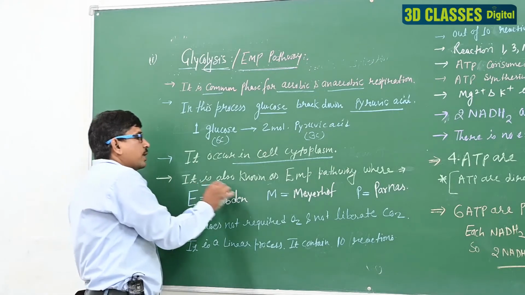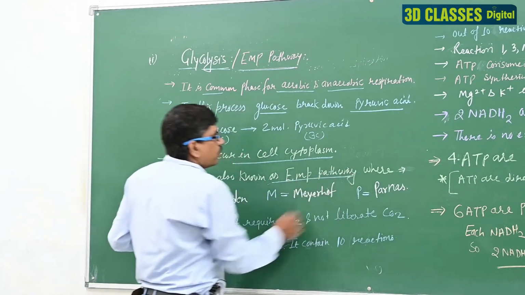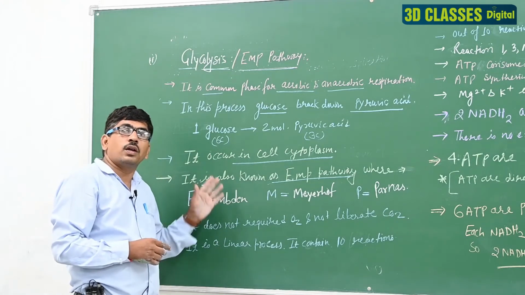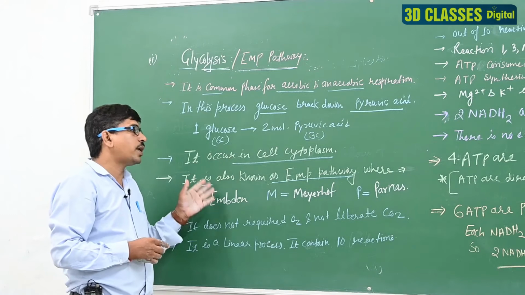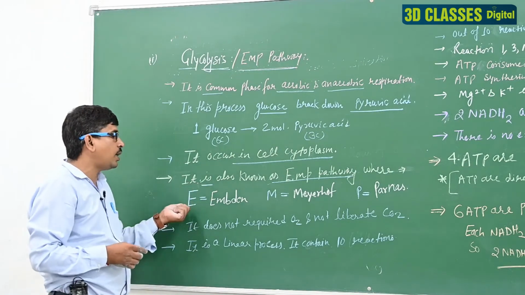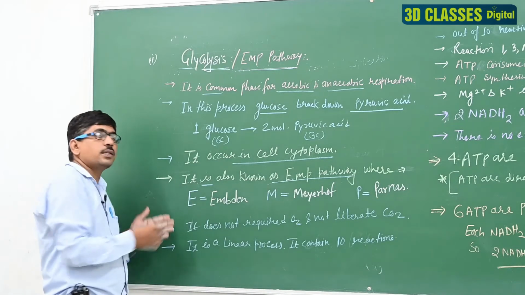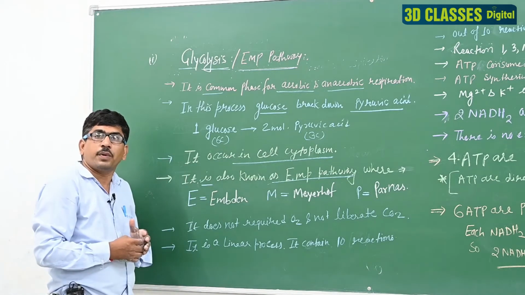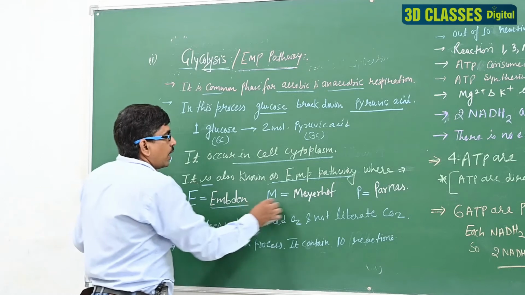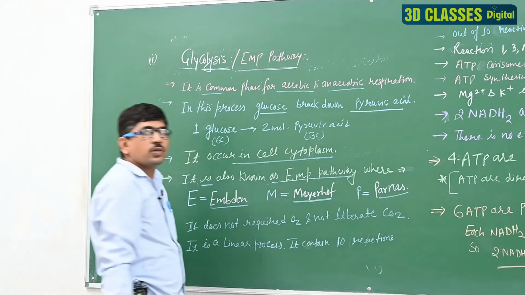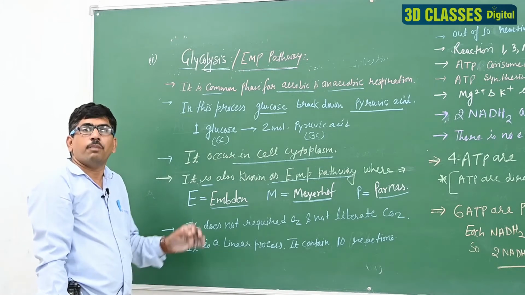It is also known as the EMP pathway. Why? Because glycolysis was discovered and explained by 3 scientists, E, M and P. So on behalf of these scientists, it is also known as the EMP pathway. E for Embden, M for Meyerhof and P for Parnas. They are scientists, so it is known as the EMP pathway.